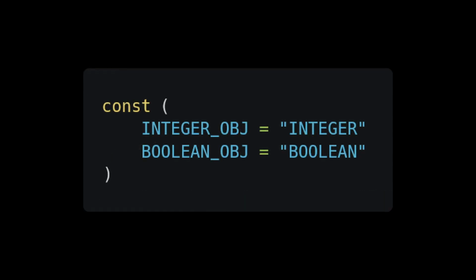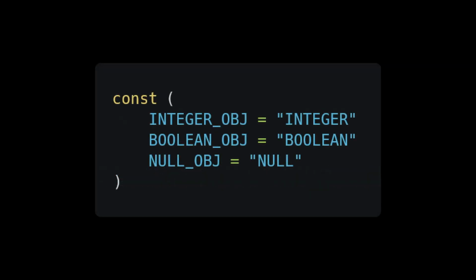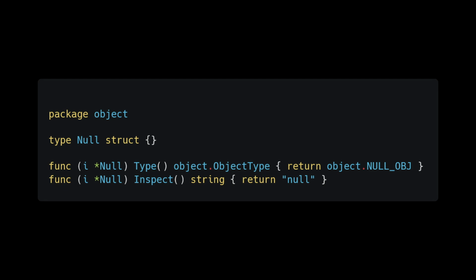Now let's do the same thing for boolean. Add the boolean object type to the object package. Next, create a boolean class that looks almost identical to the integer class, the only difference being that the value field contains a boolean and the type returns the new boolean object type. And in the inspect method, the format of the printed statement is %t instead of %d. Now, if you are so inclined, you can add the explosive and dangerous null type to our language, and our process will be identical. Add the null object type and the null class. The null class is unique as it has no member fields.